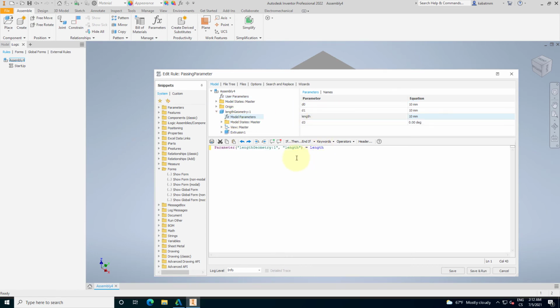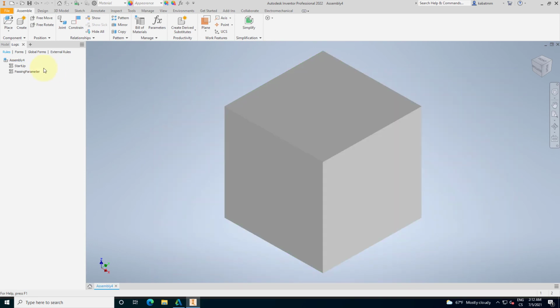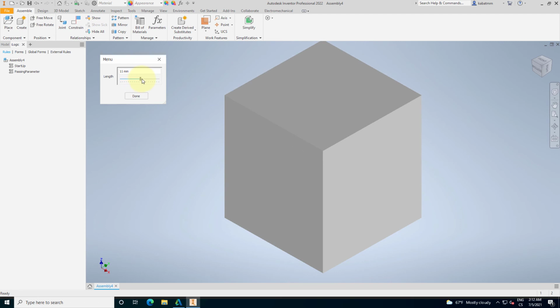Length is equal to length. That means the length in our length geometry is equal to the length from our assembly. I will save that and close it. Now if I move this slider, it immediately passes the parameter to our part, and it works.